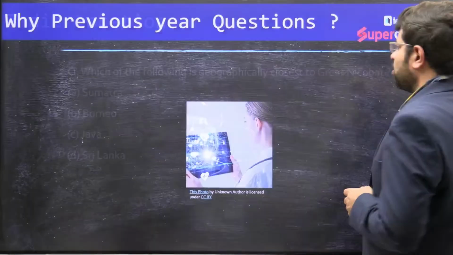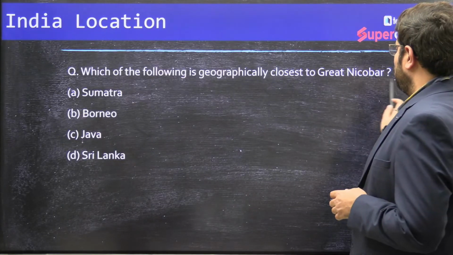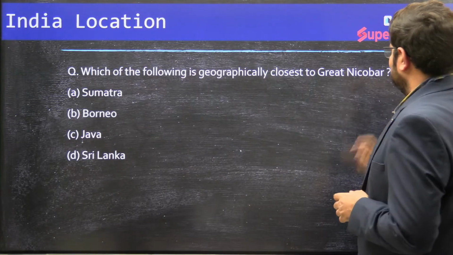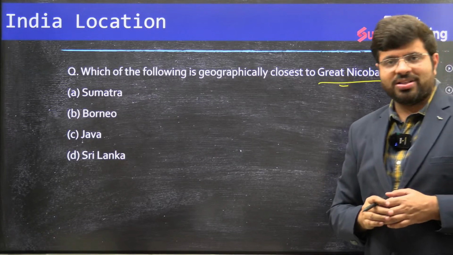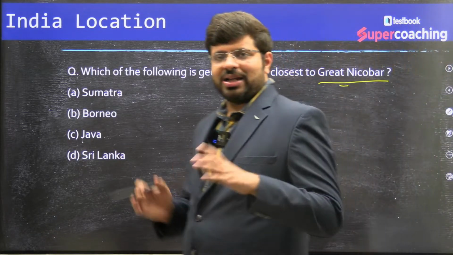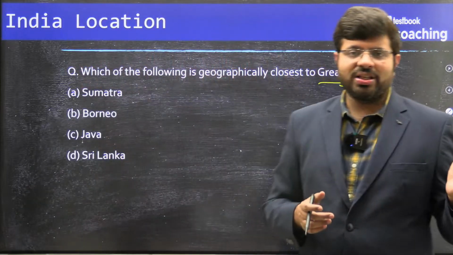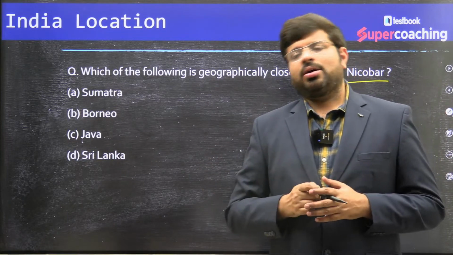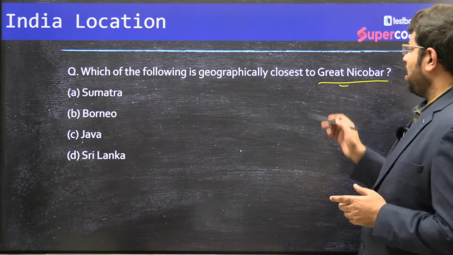Let's see the first question. Which of the following is geographically closest to the Great Nicobar? Now you see this India location. We all might prepare about the entire mainland, but you might have ignored the Arabian Sea and the Bay of Bengal. We have the Andaman and Nicobar Islands here.